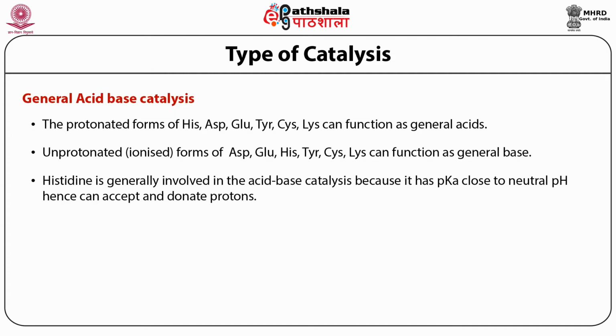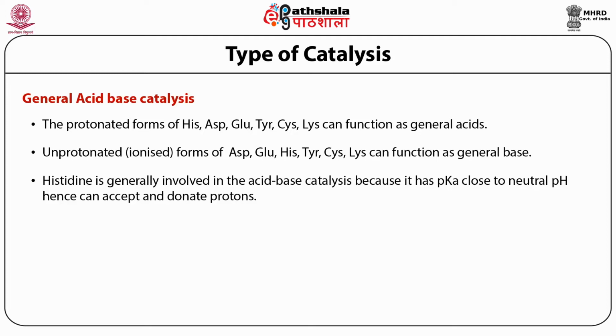Histidine is very important in general acid base catalysis because its pK is close to neutral pH. Hence it can accept a proton and it can donate a proton.